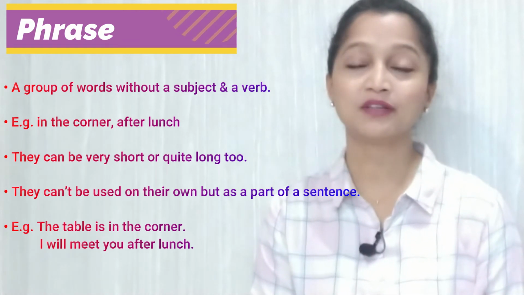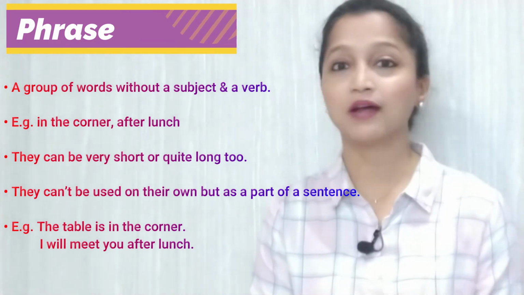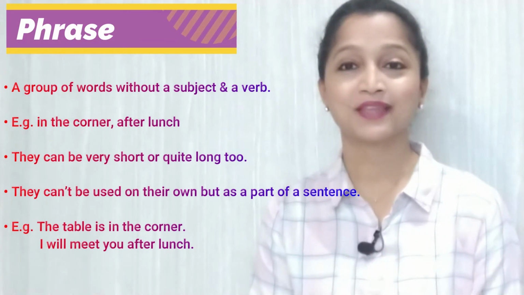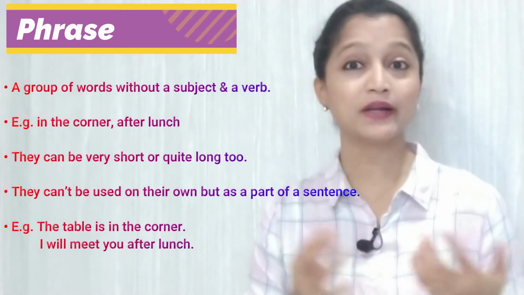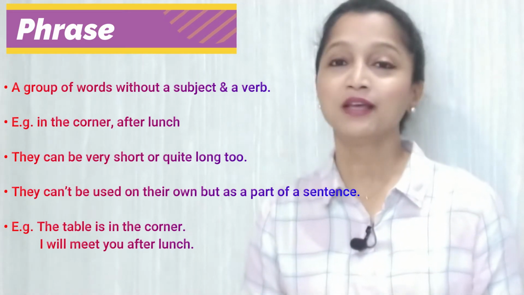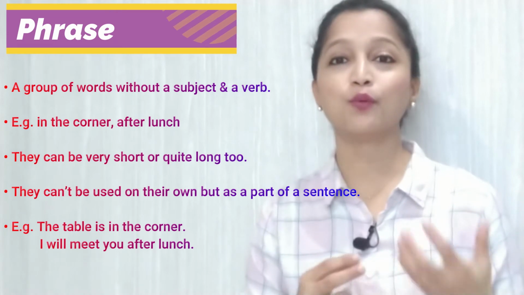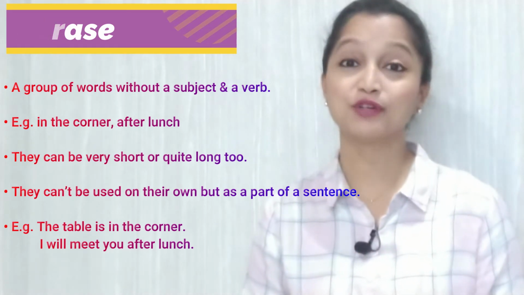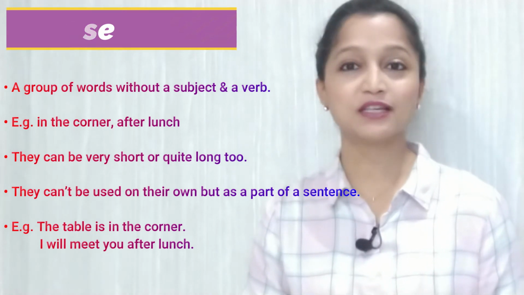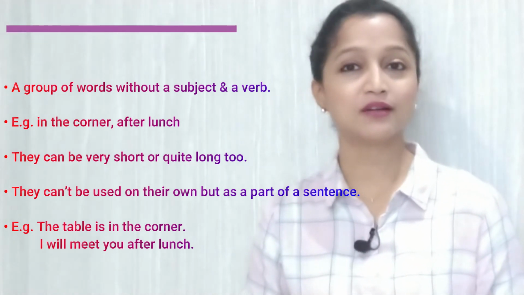For example, in the corner or after lunch. These phrases can be very short or quite long too. They cannot be used on their own, but as a part of a sentence. For example, the table is in the corner, or I'll meet you after lunch.